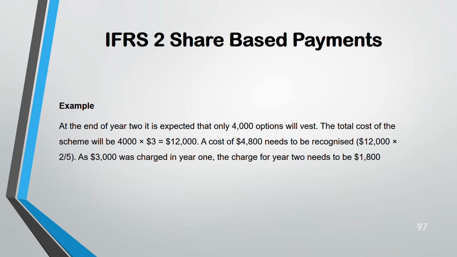So if you go by the new expectation, from year 1 only 4,000 options rather than 5,000. So for 2 years, first year, second year. That's why into 2 divided by 5. Okay, for 2 years divided by 5 years. So it will be 4,800. But remember, previously, at the end of year 1, you already recognized 3,000. This year, the cumulative cost is 4,800, right? It increased to 4,800, but in your statement of profit and loss, you cannot recognize 4,800. Only the increment, 4,800 minus 3,000. 1,800 only you will recognize.